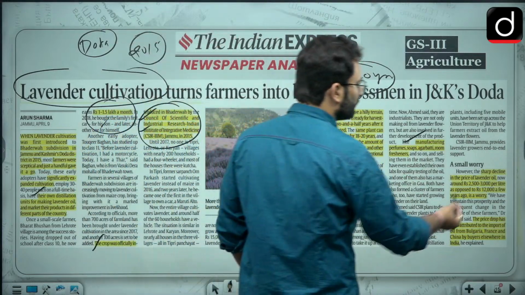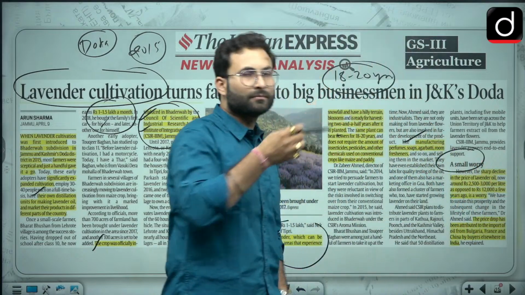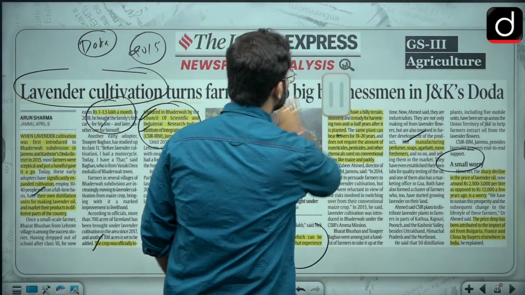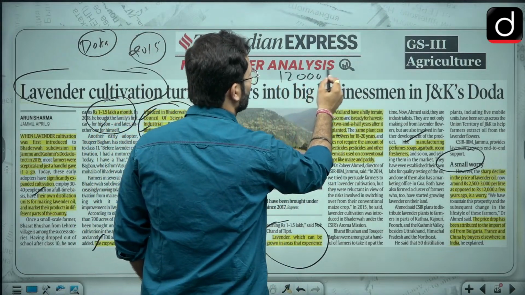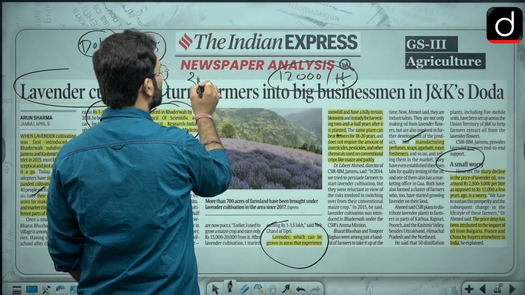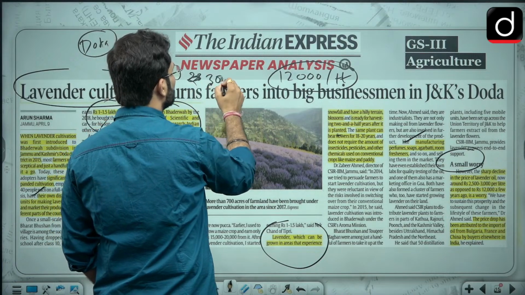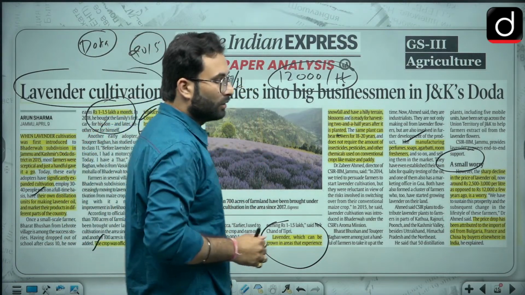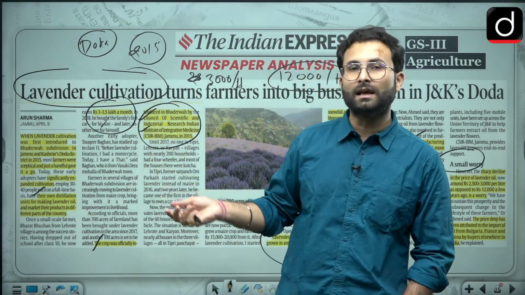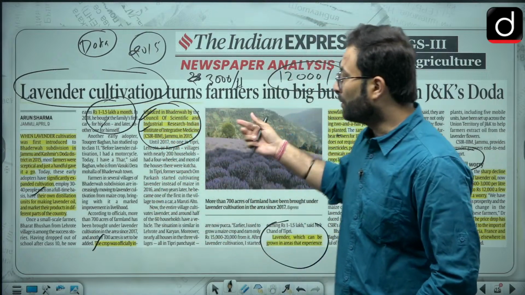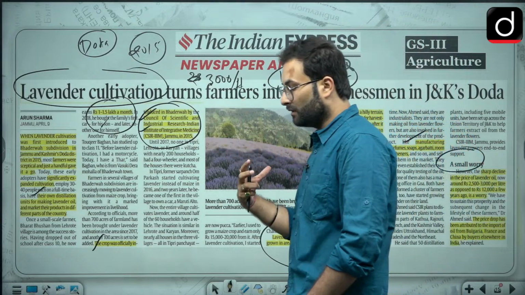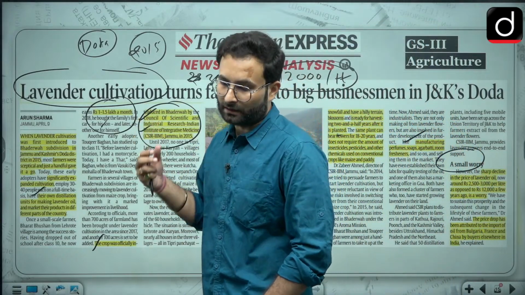What is the worry here? The worry here is that recently the price has dropped. Earlier it was nearly around 12,000 rupees per liter, and that price has dropped to nearly 2 to 3,000, so you can say nearly 3,000 per liter. Why has it happened? Because of the imports. We are importing this lavender oil, etc., from foreign countries as well, and that is why the domestic price in India is dropping. So that is a concern. Other than that, lavender cultivation is a very fruitful endeavor.